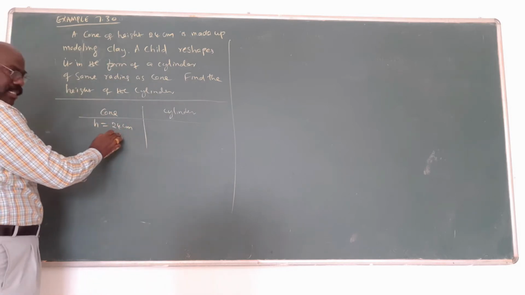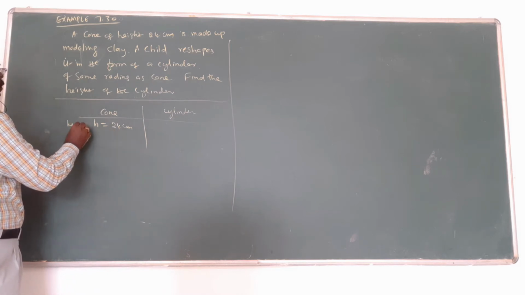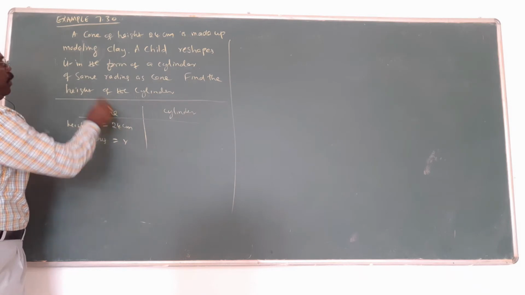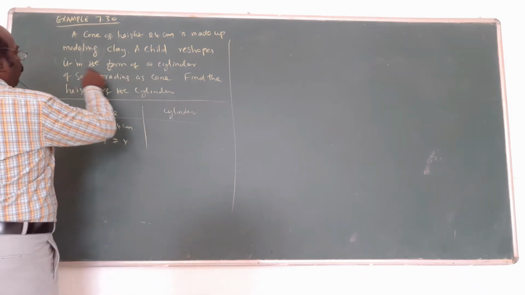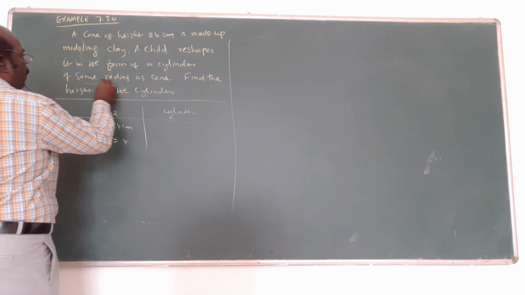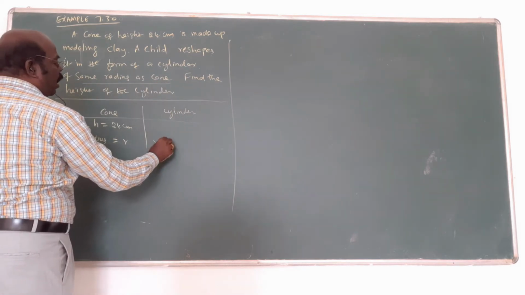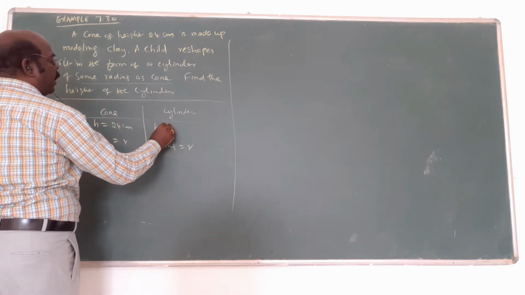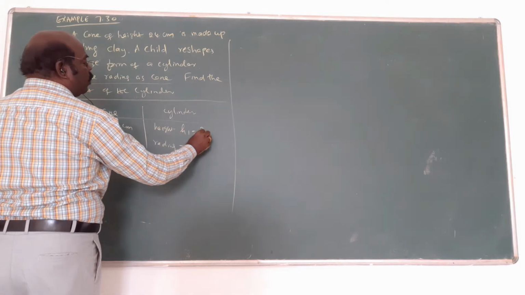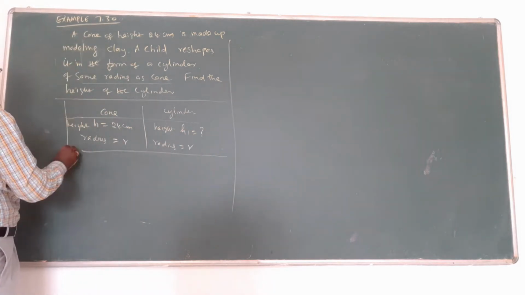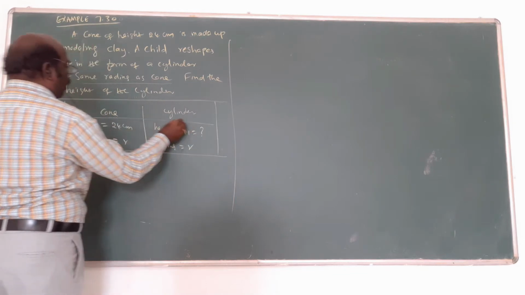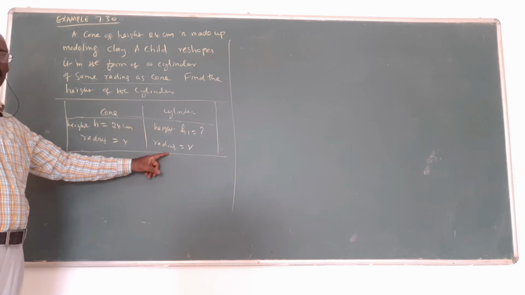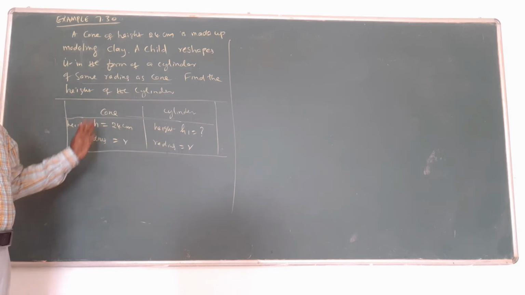The cone height H is 24. The radius of both will be equal to R. In the form of a cylinder, R is the same radius as the cone. Now here also the radius is R. That's important. What is asked? The cylinder height H1 is asked. This is the data given in the question. Put it in a box. The height of the cone is given, the height of the cylinder is asked. Radius is R, here also R, because both R will be equal.